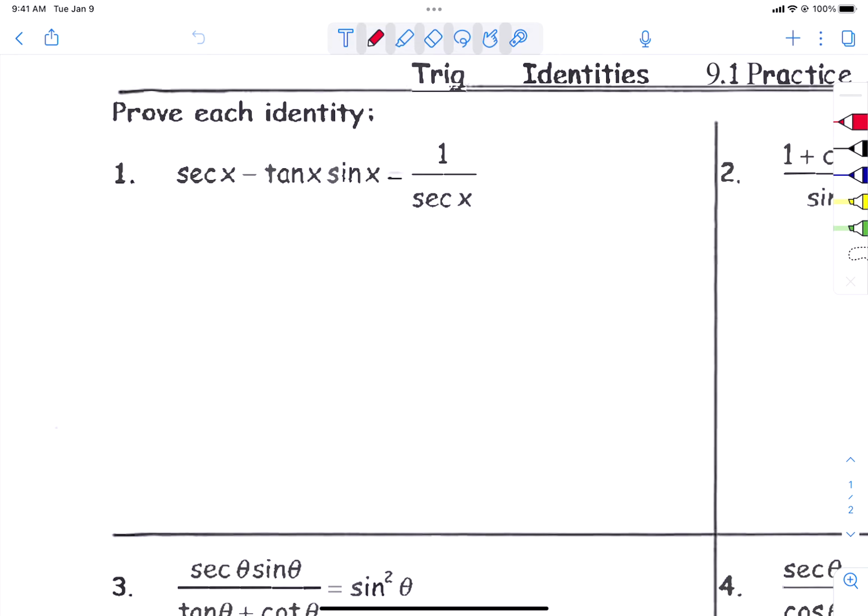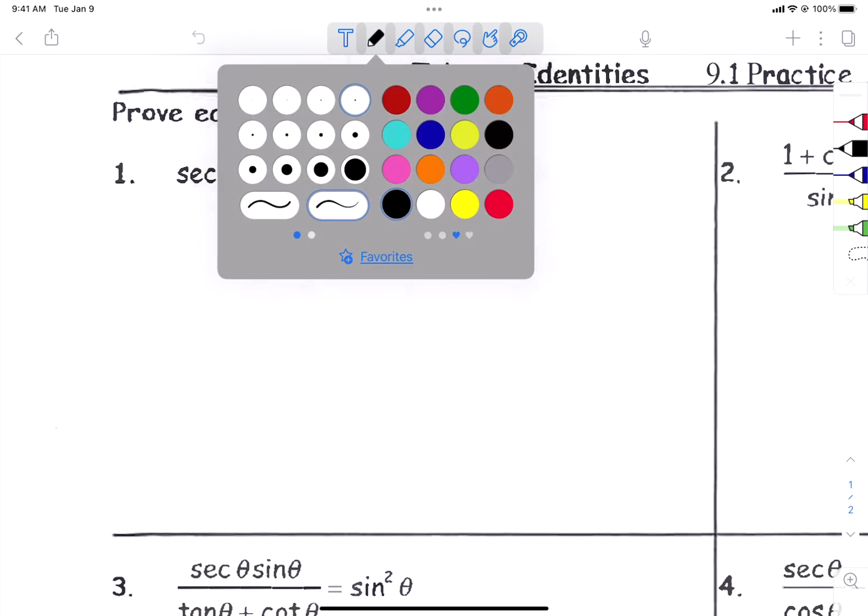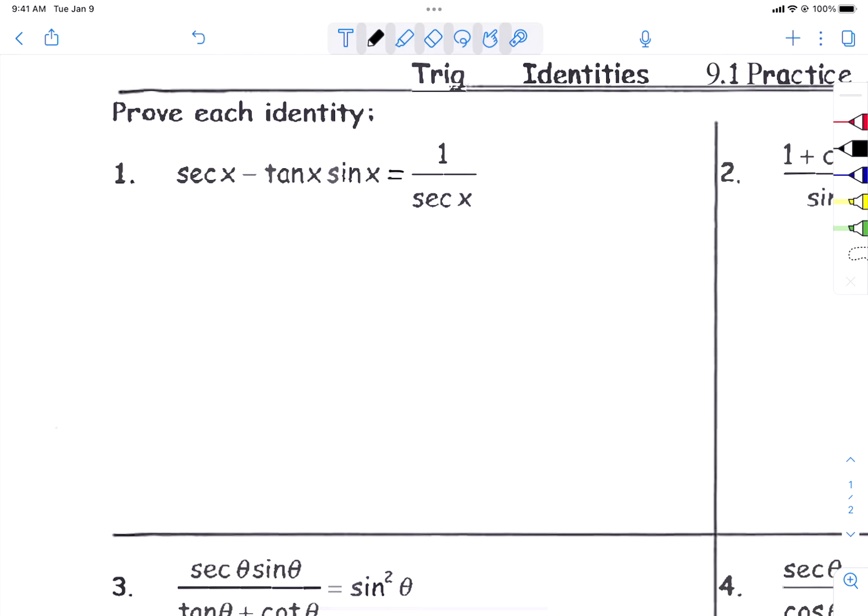And what we're going to do is hold one side and manipulate the other side. Okay? It doesn't show it very well. This is an equal bar. It kind of got cut off there. I think the easiest thing to hold is the right side, but I want to make a little note in my brain or on the paper.